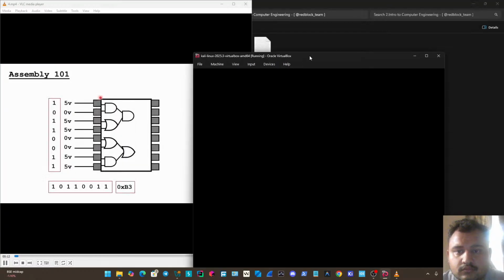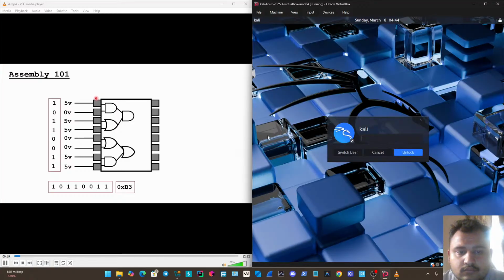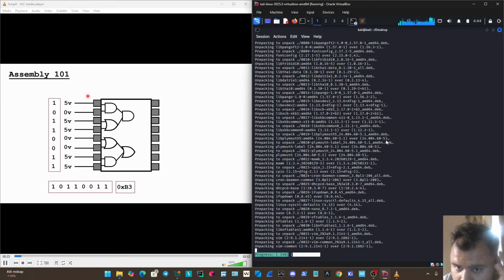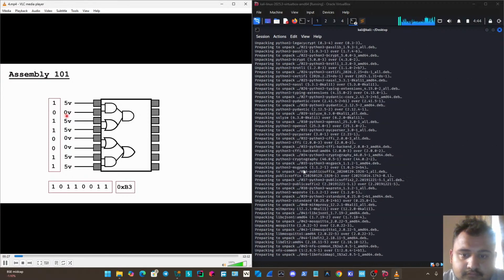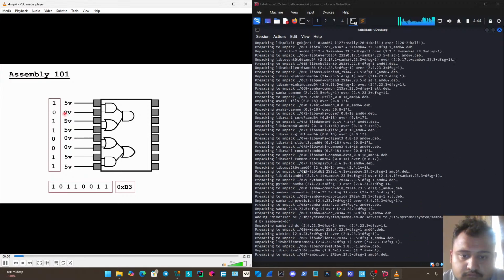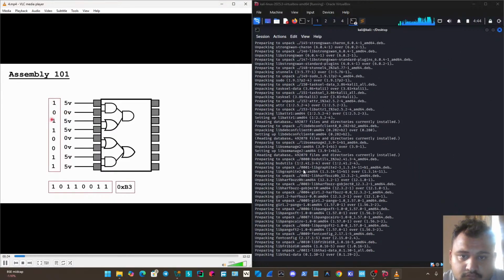So just a really quick reminder of where we left off looking at our theoretical simplified 8-bit processor. On the left side of the processor, we have these input pins here where we can input a voltage signal, either 5 volts or 0 volts, and that indicates either a high or a low, or a 0 and 1. And we can actually then just think of that as a binary number.